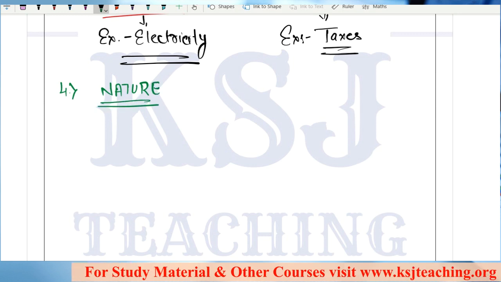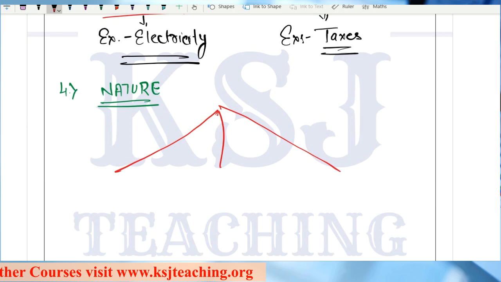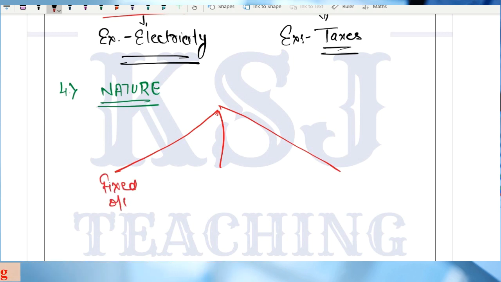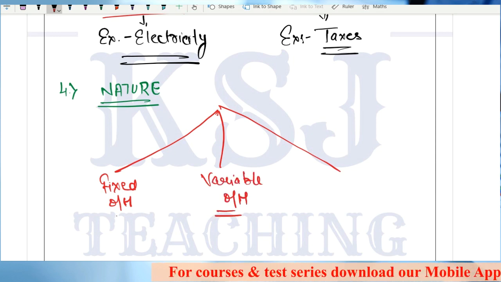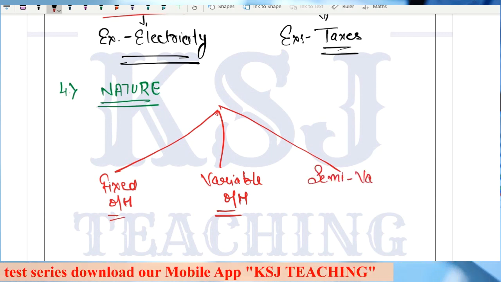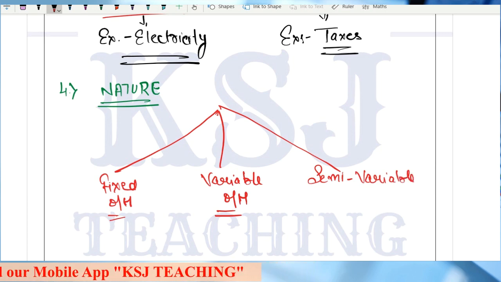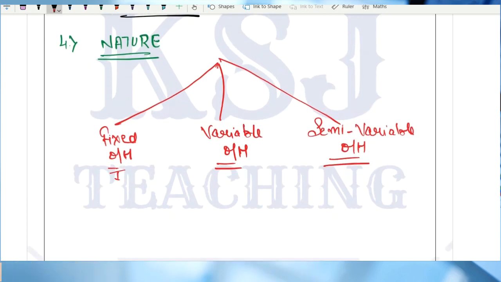What is the nature of overhead? See, the nature of overheads can be divided into three parts. One is fixed overheads, one is variable overheads, and the third one is semi-variable overheads. Sir, what are semi-variable costs? First is fixed overhead, like rent.